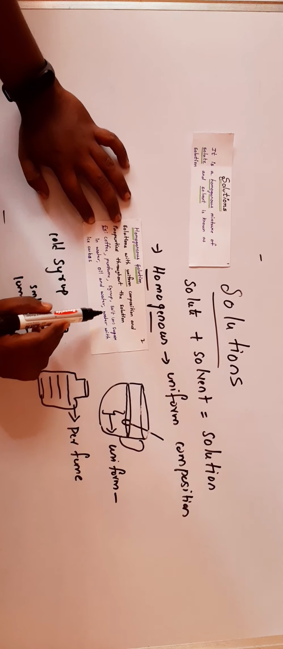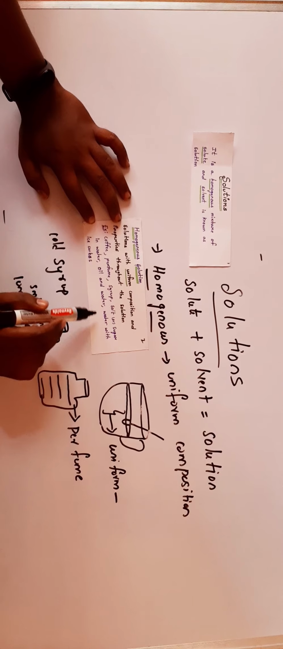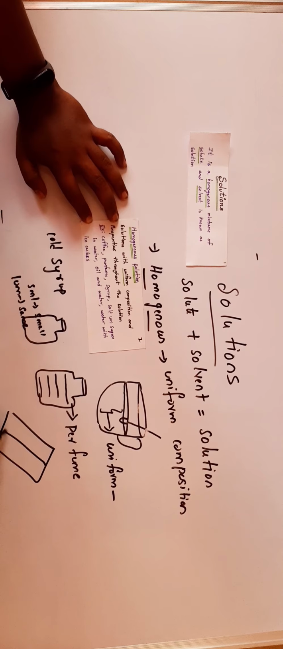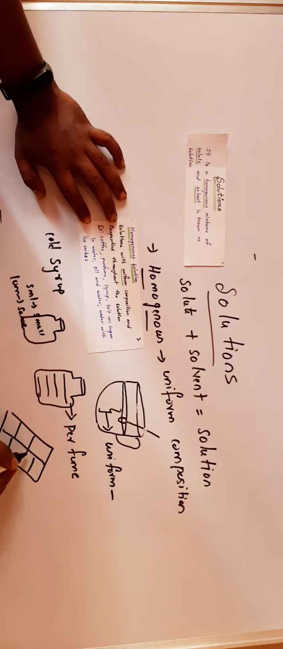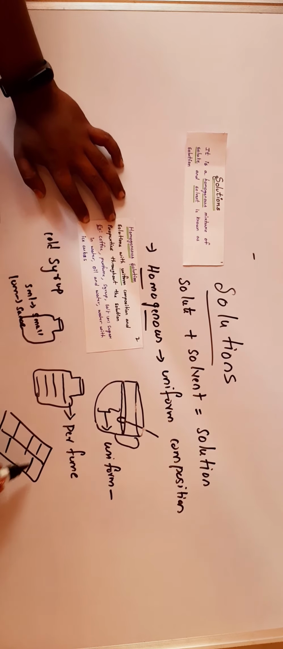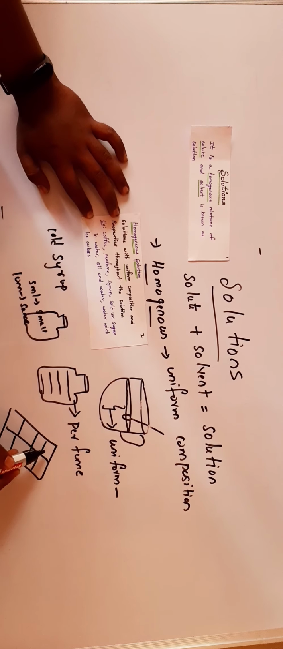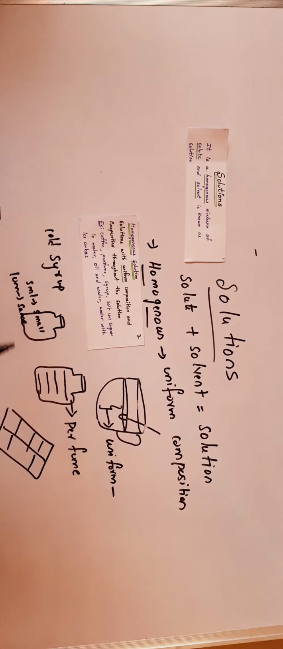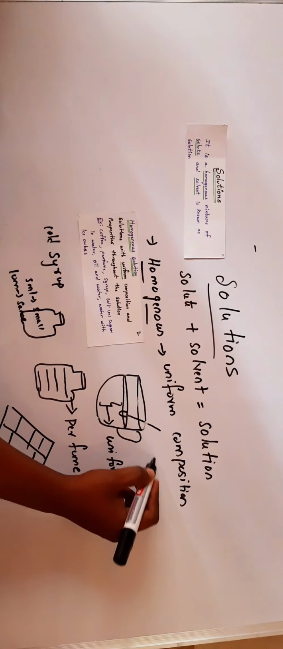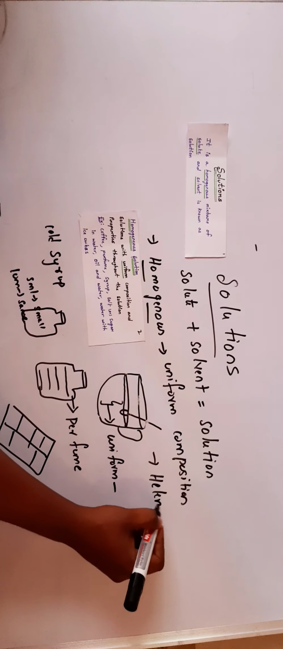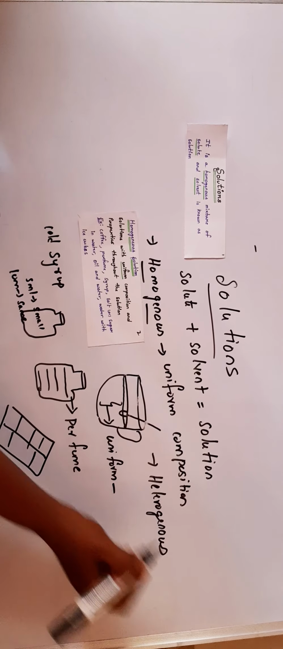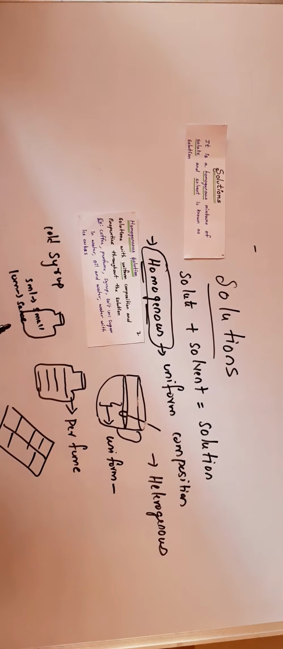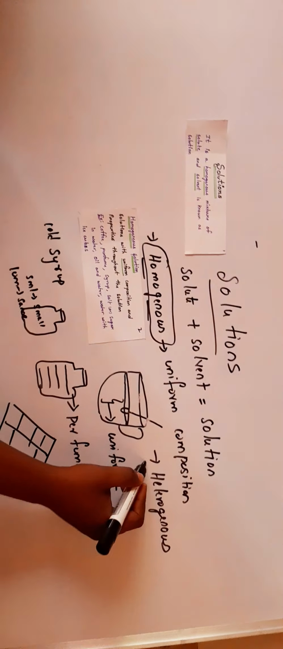Coffee, perfume, syrup, salt or sugar in water, and water with ice cubes are examples. If we take any ice tray, the ice cube size and dimensions are the same. These types of solutions are called homogeneous solutions. And there is another type, that is heterogeneous. But in this unit we discuss only homogeneous solutions.